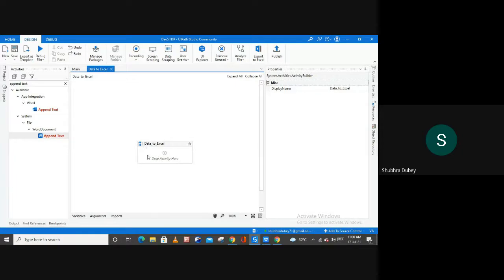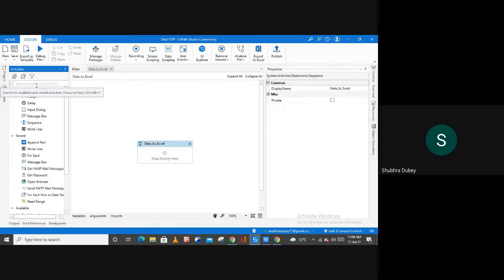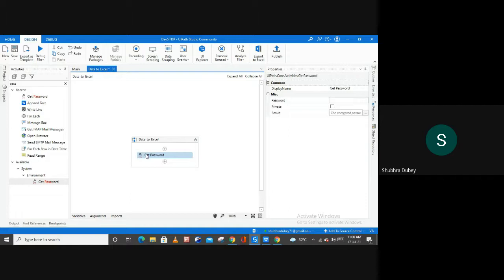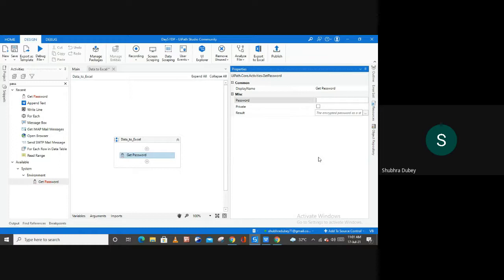With this, the very first activity, as we all know, is the password activity. In this get password activity, we are going to store the password of our accounts. Now here we have to store the result, so for this I'm going to create a variable pwd,